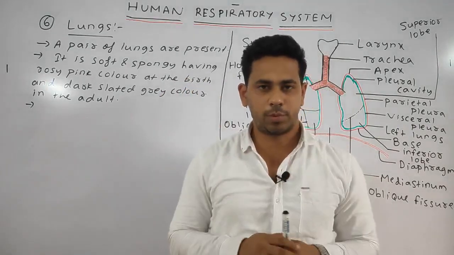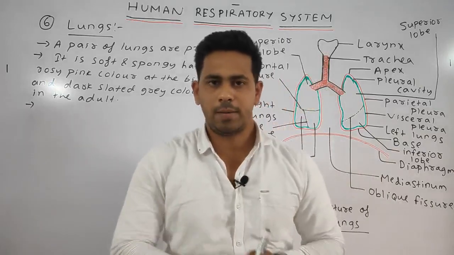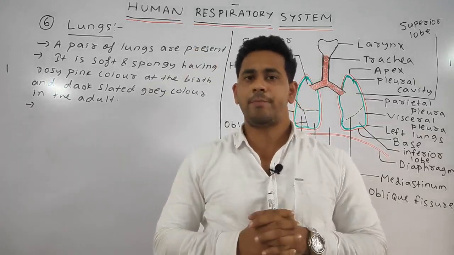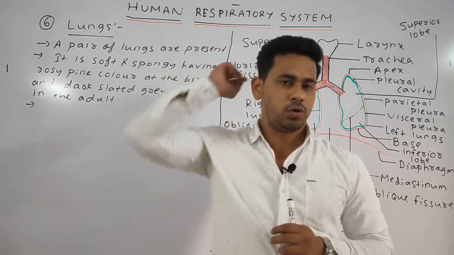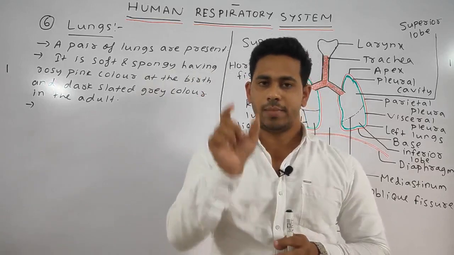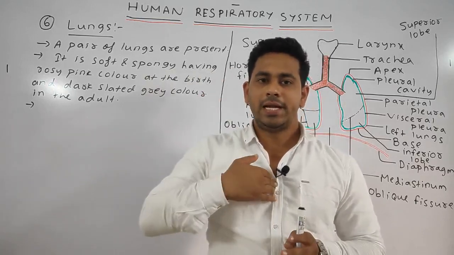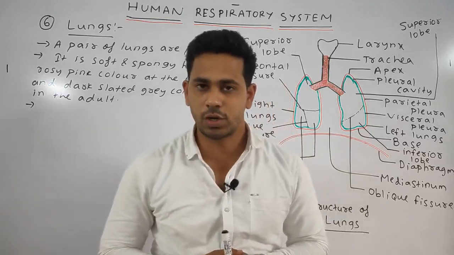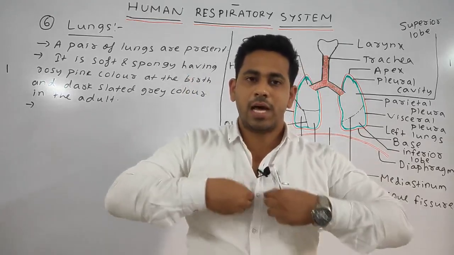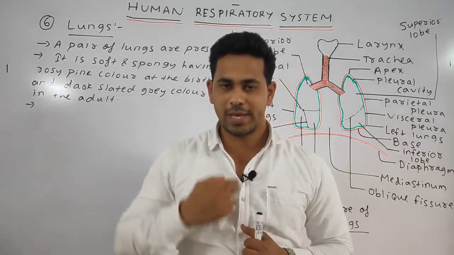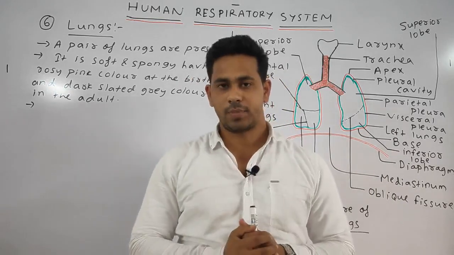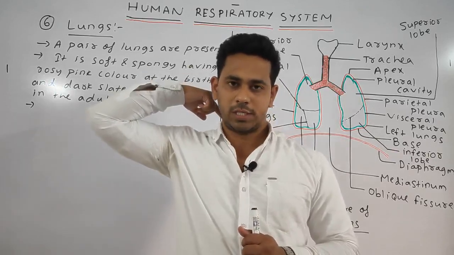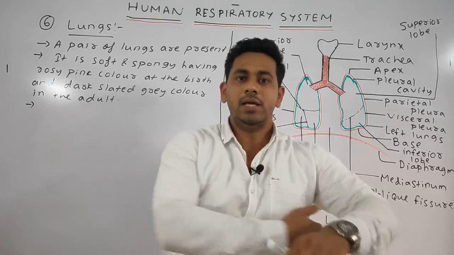Next point, students, the lungs are being supported. How are the lungs being supported? The lungs are being supported dorsally by the thoracic vertebra, the vertebral column that is present dorsally. Anteriorly by the rib, a bone is present that is called the sternum, where the ribs combine or meet each other. Okay, this portion is called your sternum. Ventrally it is supported by the sternum, dorsally by the thoracic vertebra, and laterally by the ribs.